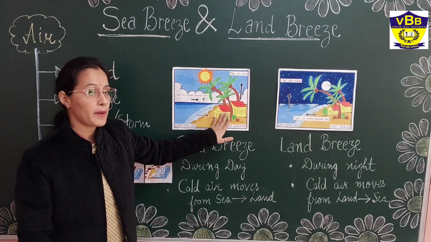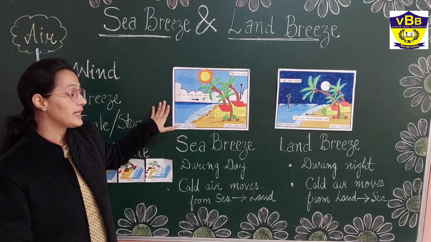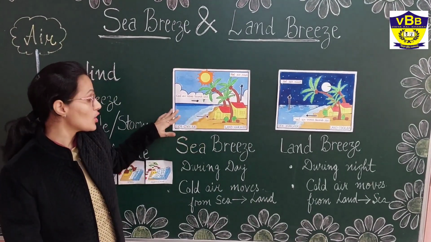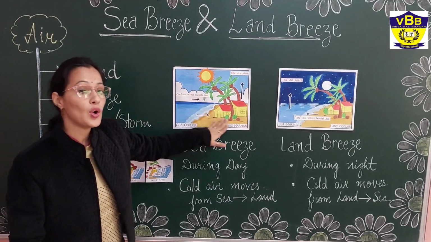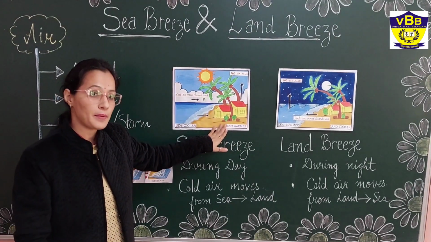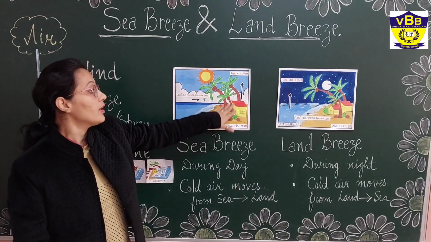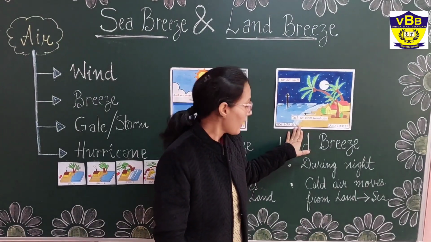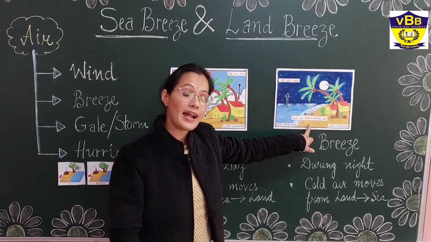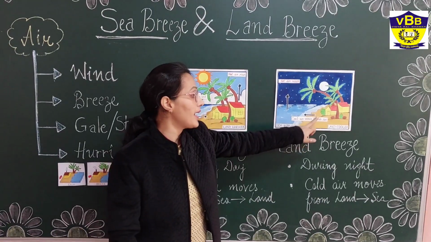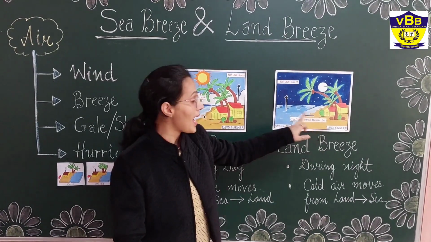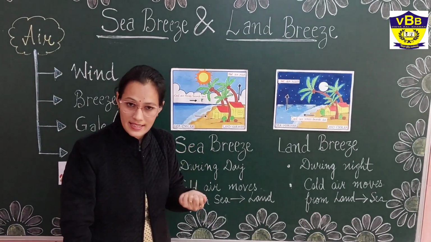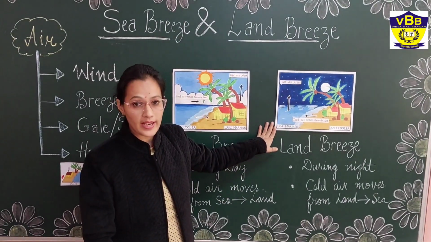So to occupy this space, the cold breeze which is above the sea starts moving towards land. So that is why we call it sea breeze, because the cold air is moving from sea to land. And after that, what happens at night when the sun is not there? As we know, the land cools down quickly. So during night the land gets cooled down quickly as compared to the sea, because the sea retains most of the heat inside it and takes more time to get cooler.